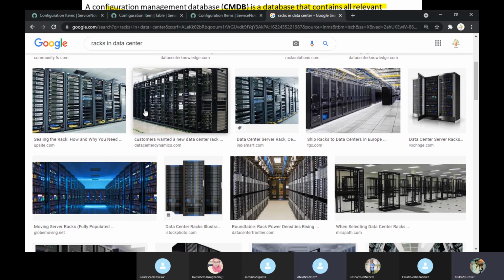In layman's language, for me, a rack is like a wardrobe. Simple. It's a wardrobe where I can keep things safe and lock them as well, right?